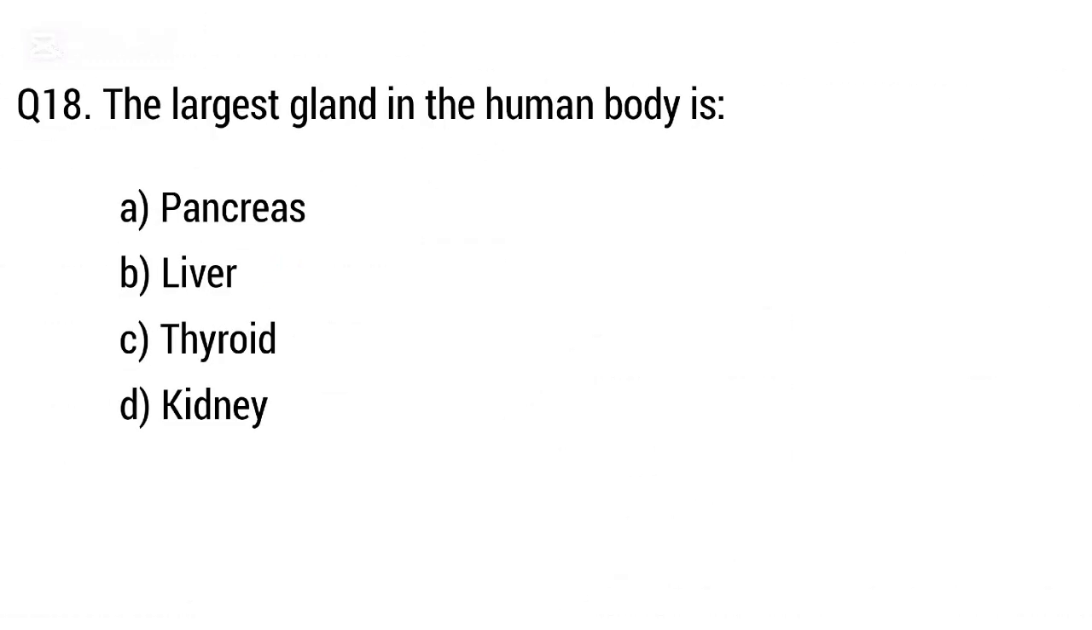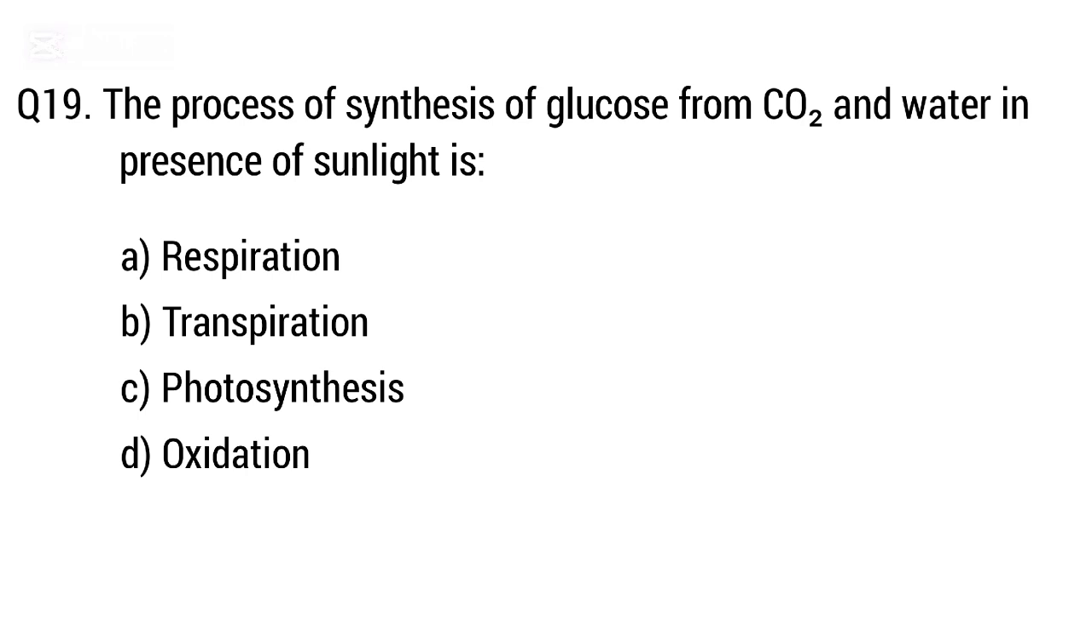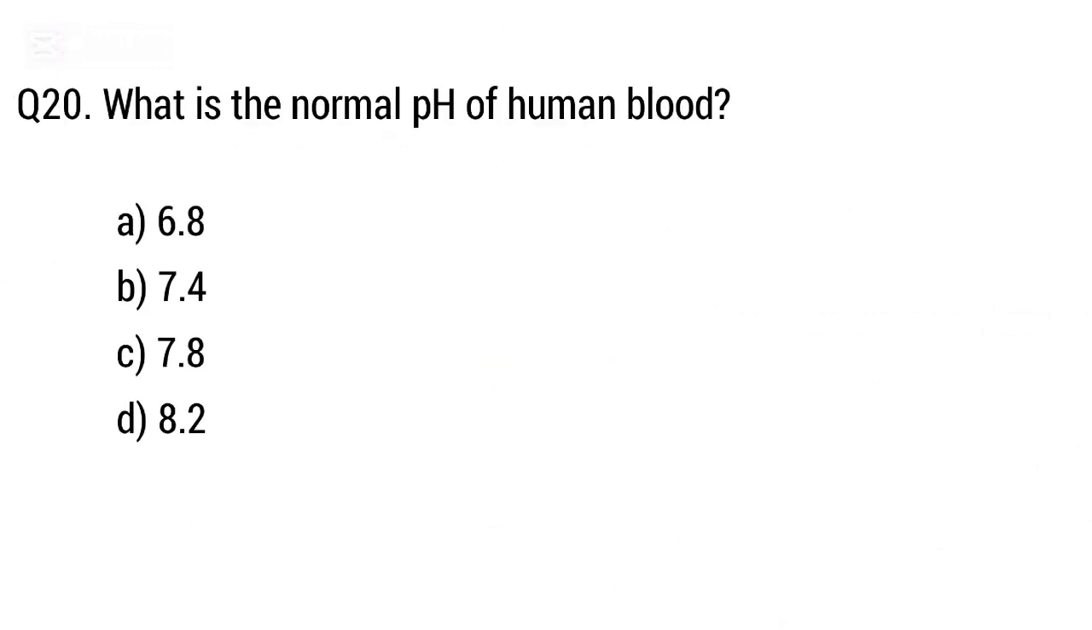Iron. Question 18. The largest gland in the human body is? Option A. Pancreas, B. Liver, C. Thyroid, D. Kidney. But the right answer is option B. Liver. Question 19. The process of synthesis of glucose from CO2 and water in the presence of sunlight is? Option A. Respiration, B. Transpiration, C. Photosynthesis. But the right answer is option C.